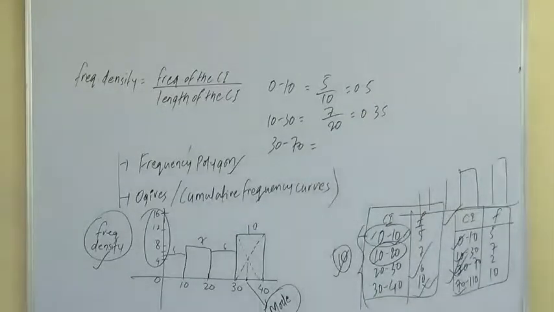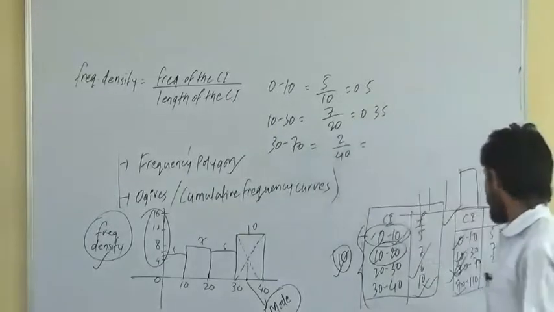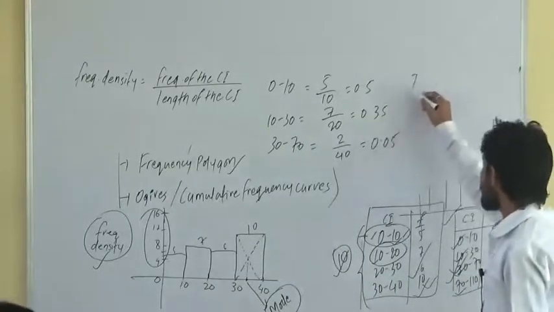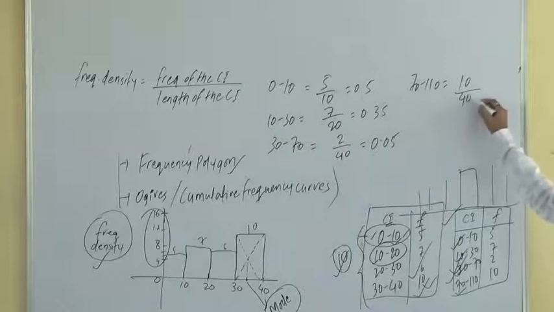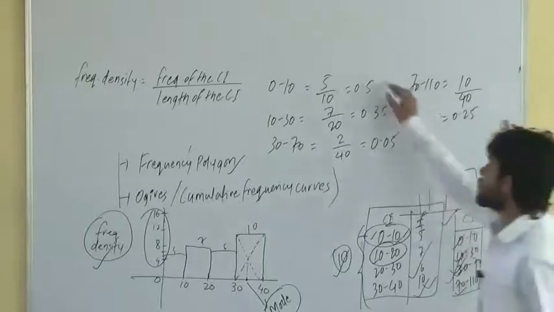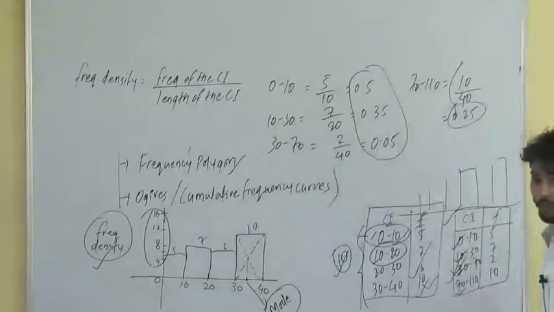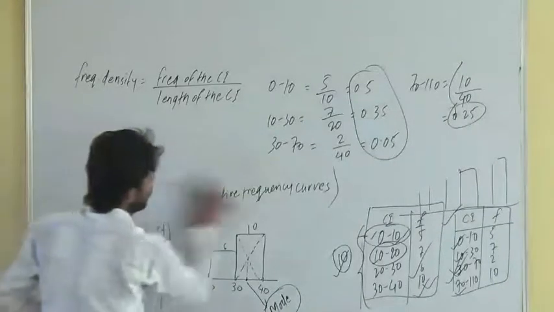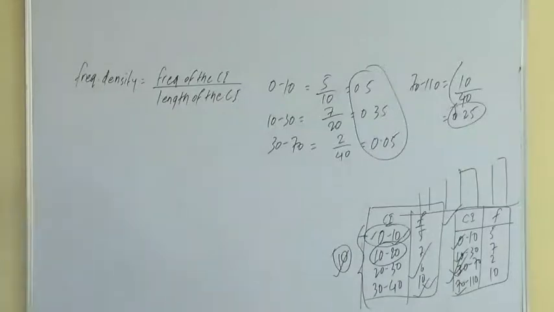Similarly for 30 to 70, what will be the frequency density here? 2 by 40. 2 by 40, how much? 0.05. Similarly for 70 to 110, what is the frequency density? 10 by 40. So 10 by 40 means 0.25. So the y-axis will be represented by these frequency densities instead of frequency, and the histogram will look like this.